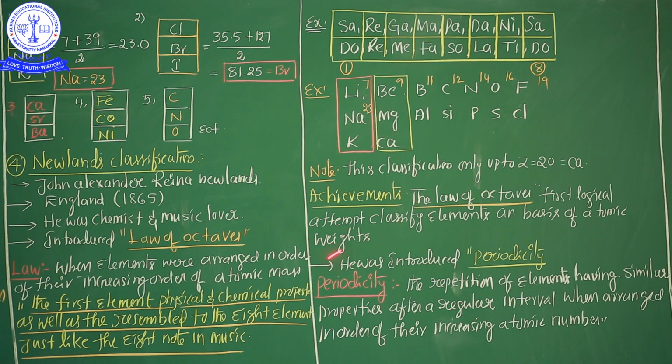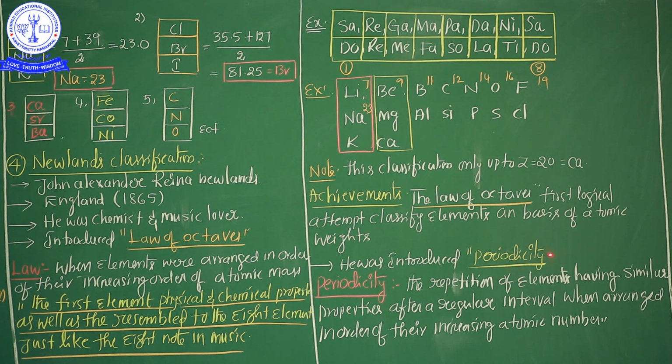It's clear? And after that, see here, what are the achievements of John Newlands? The law of octaves was the first logical attempt at the classification of the elements on the basis of atomic weights. Important point, my dear students: the major achievement of John Newlands' classification is that he introduced a logical attempt at classification of the elements. This is the most important. And one more point is, he introduced periodicity. This definition is also important.